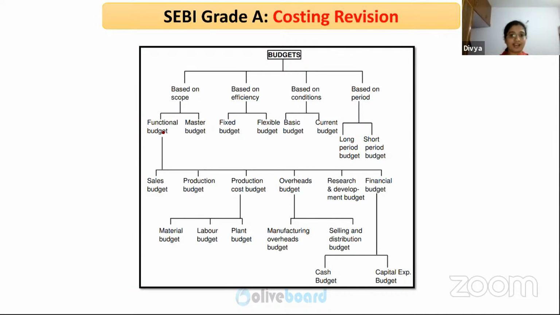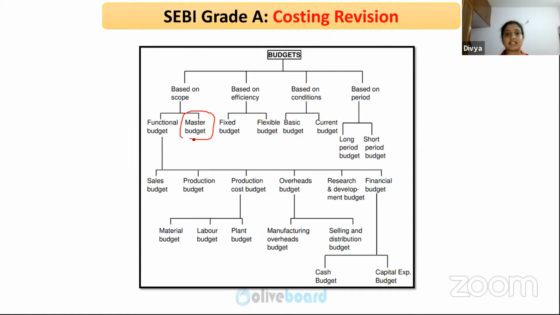Based on the scope, we have functional budget and master budget. Under functional budget, it talks about various functions, that is, each department. Functions are nothing but the departments. Sales, production, under production we have production budget, production cost budget, overheads budget. So various departments in the organization are regarded as functions. The consolidated summary of all the functional budgets is master budget.